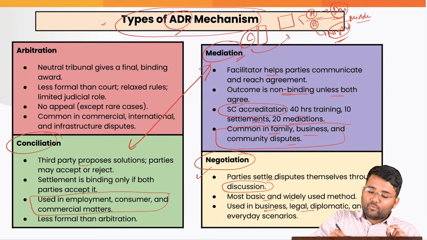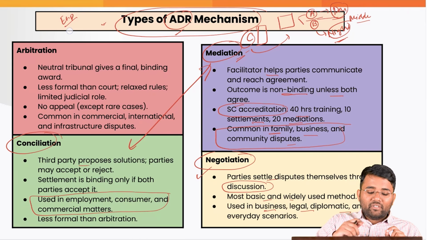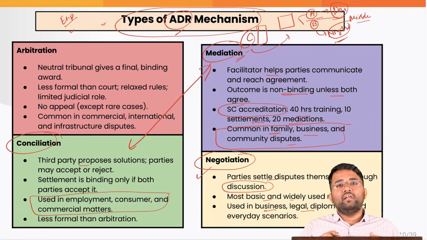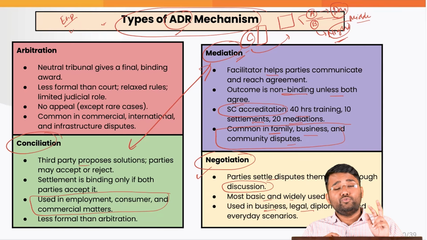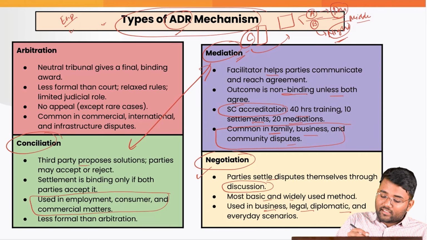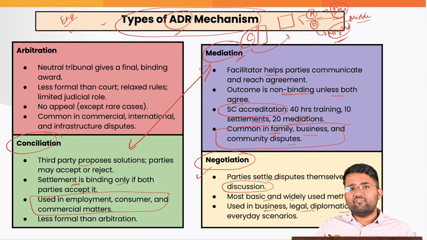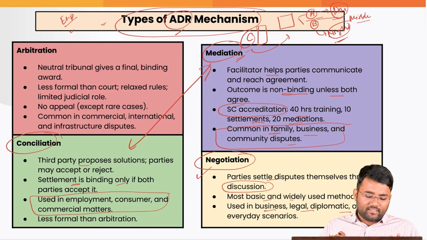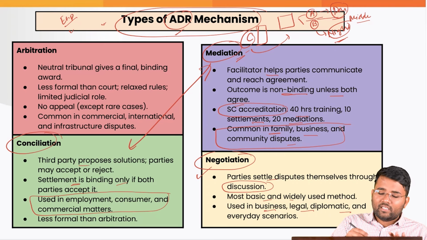In this case, let's suppose there is a dispute between employer and employee, so there can be a conciliator that will propose a solution, what can be the solution that can help in resolution of the dispute between employer and employee. And whatever settlement comes, that is binding only if both parties accept it and both parties sign it, only then will that be acceptable. Again, this is less formal than arbitration.